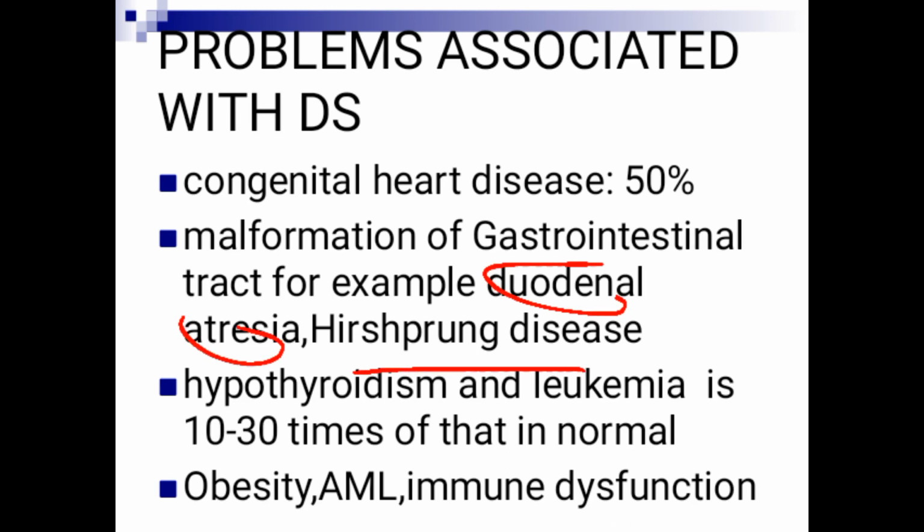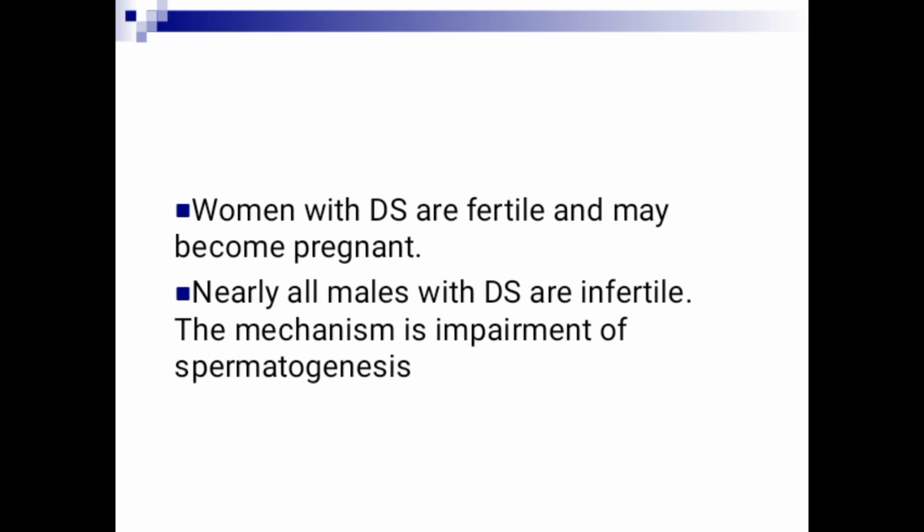That means they are at risk of developing metabolic disorders like diabetes mellitus, acute myelogenous leukemia, immune dysfunction. That's why they have risk of frequent infections because of low immunity.